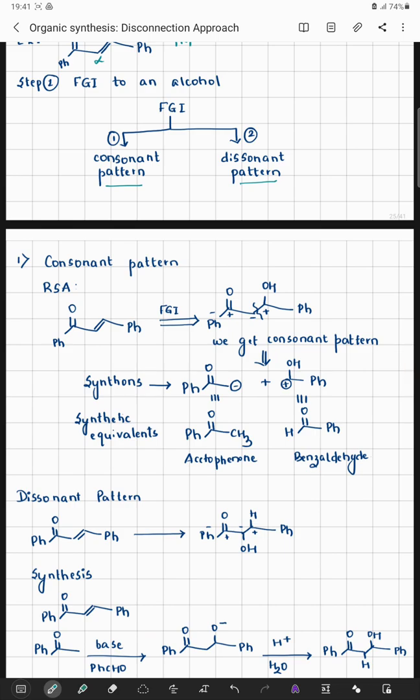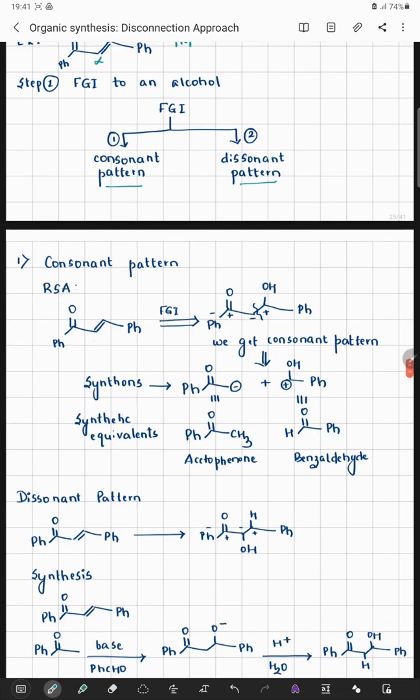Let us do a retrosynthetic analysis of my target molecule, that is my alpha beta unsaturation. Across this alpha beta unsaturation, what functional group interconversion did I do? In place of the C double bond C, I have just introduced an OH group. In this way, we can now try to do a consonant pattern.